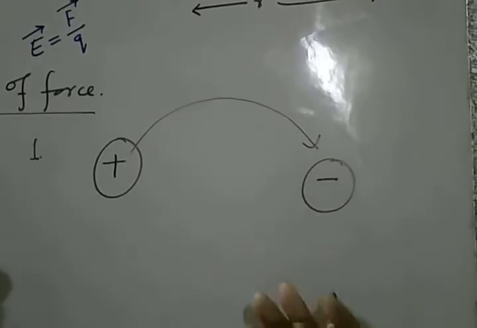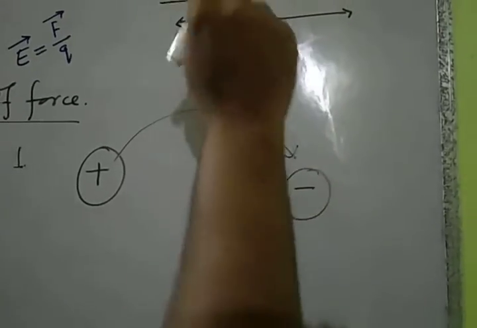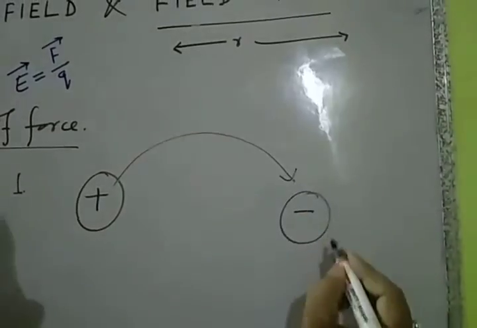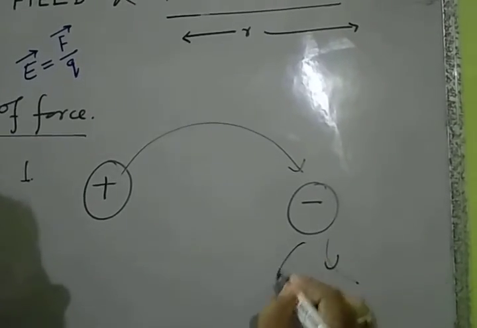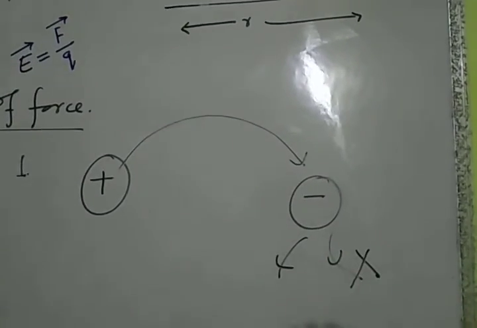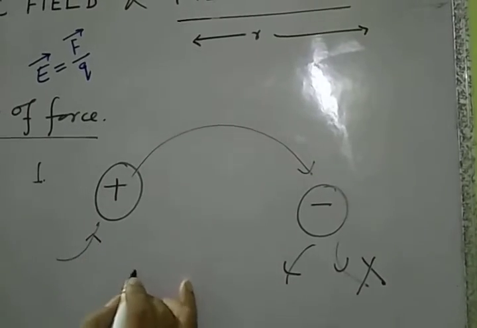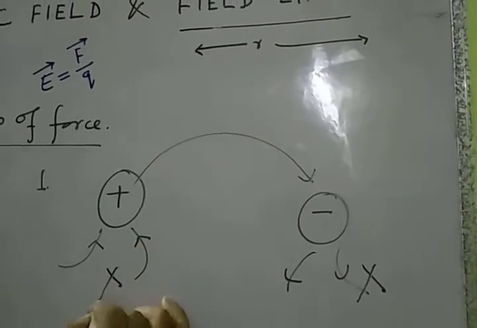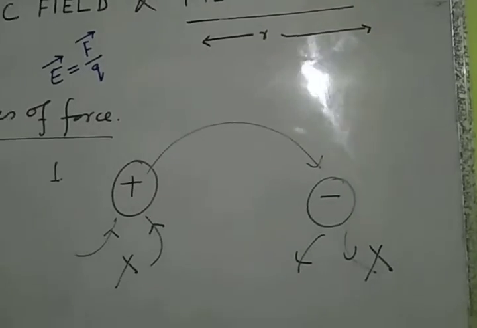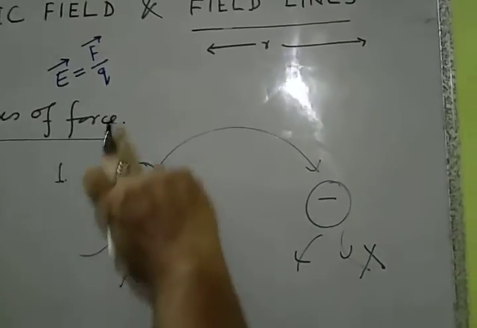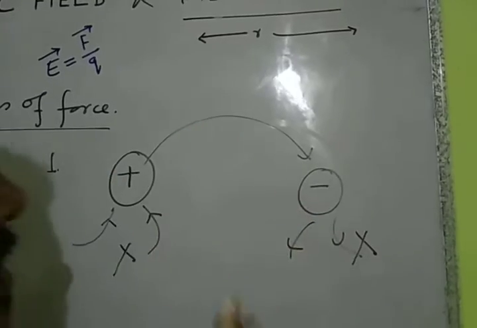Things cannot happen like this. No lines of force or field lines can originate from a negative charge, and no lines of force can enter or terminate at a positive charge. No. They must originate from a positive charge and must terminate at a negative charge. This is the first property.